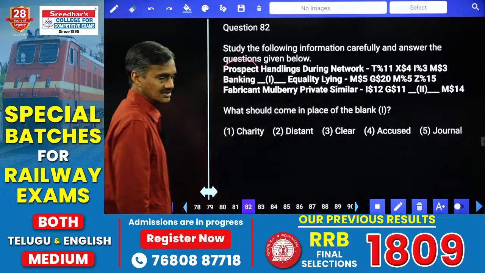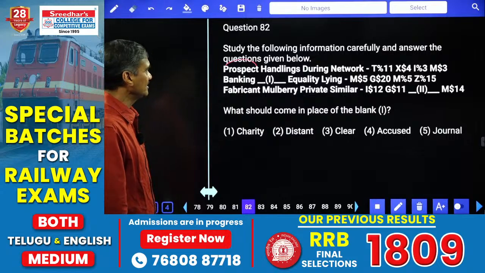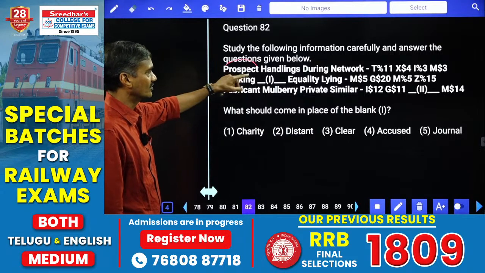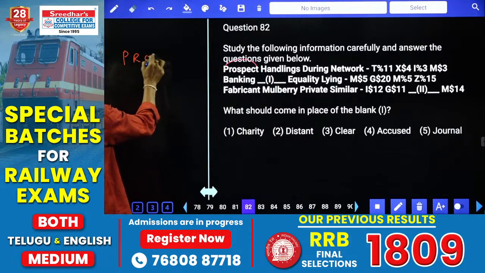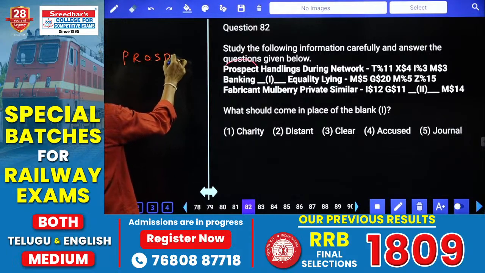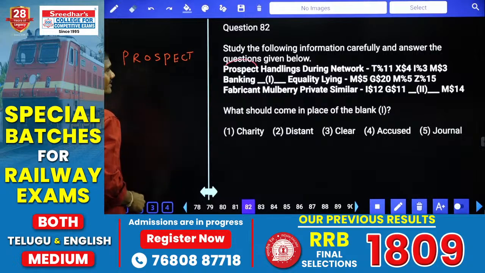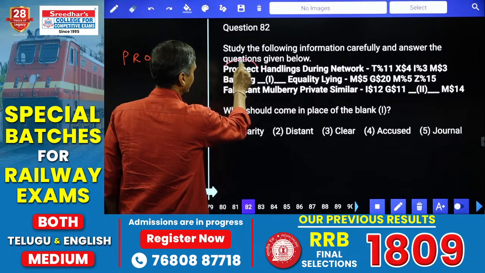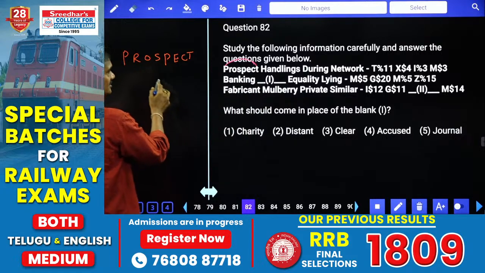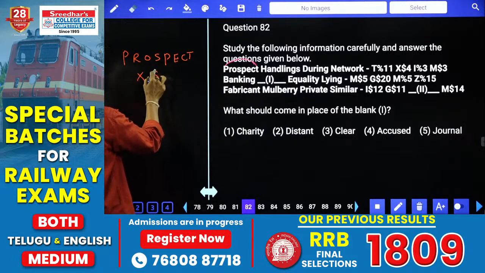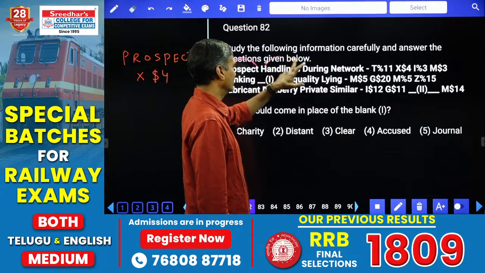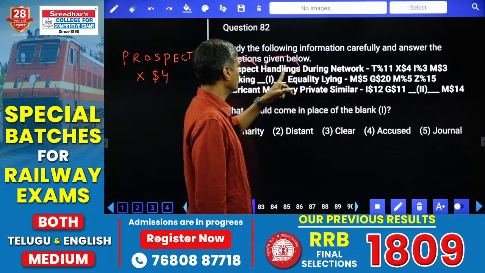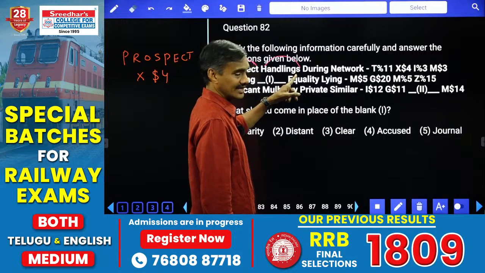Hence, now in this one, prospect, what is the code? 20 and 16. 20 and 16 means it must be the difference. What is the difference? We have 4. And the code for the word prospect is X$4. The difference is 4, and 4 is given as X$4. Done? And similarly, if you find out the code for this one, handlings. What is the difference between these two? 4, 5, 6, 7, 8, 9 letters.